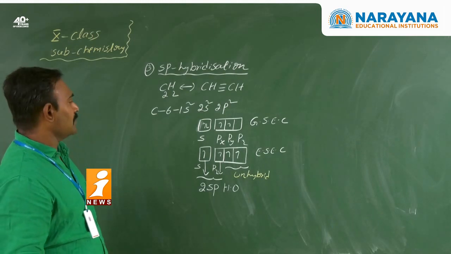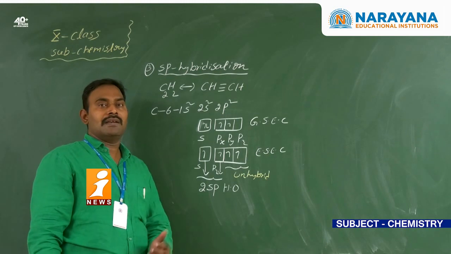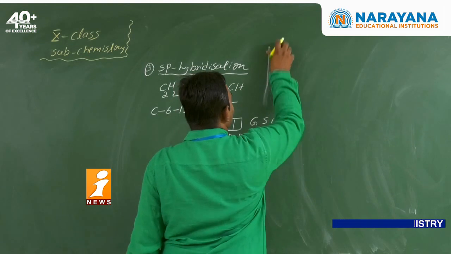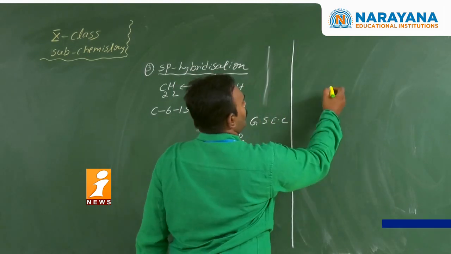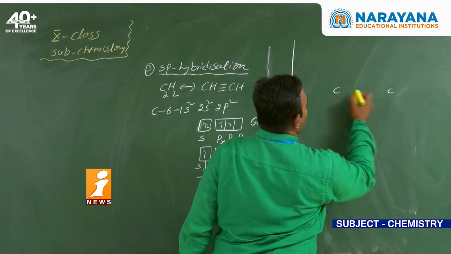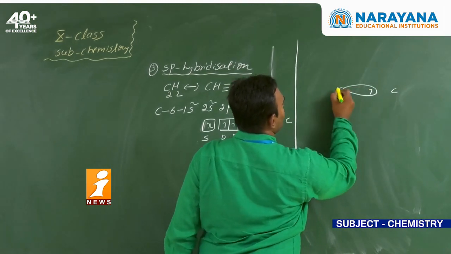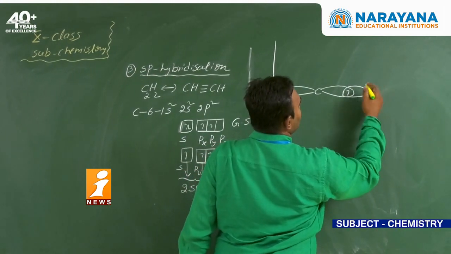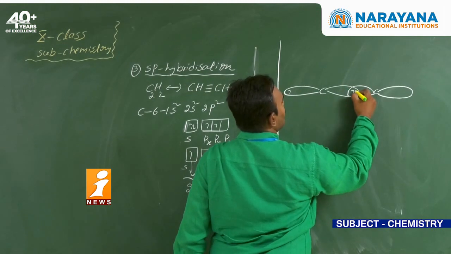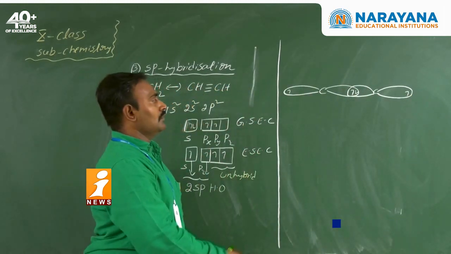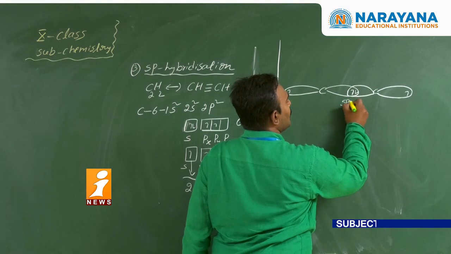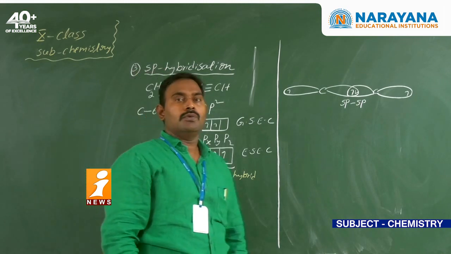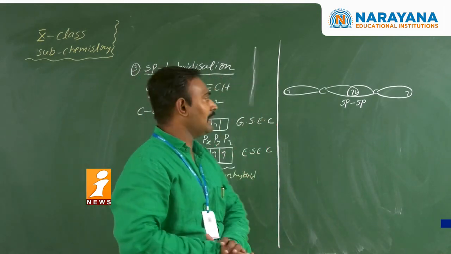So during the hybridization, the two hybrid orbitals orient linearly around the carbon atom. Suppose it is the first carbon, and this is the second carbon. The first hybrid orbital has one electron, the second hybrid orbital next, and this carbon atom's hybrid orbitals next. See here, this bond is formed by end-on-end overlapping of two sp hybrid orbitals of the two carbon atoms.